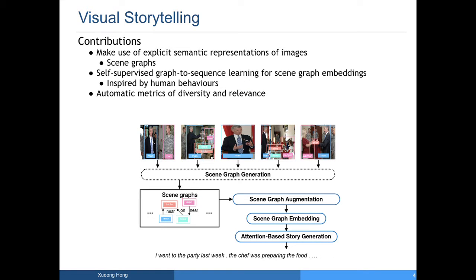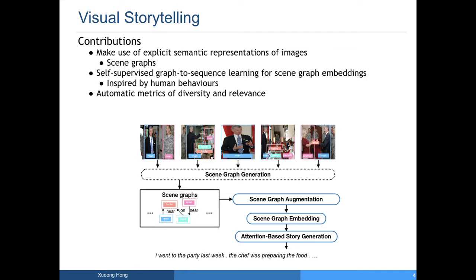We fulfill our goal by making the following contributions. First, we make use of an explicit semantic representation of images, named scene graphs. Secondly, we propose to use a graph-to-sequence method to learn the scene graph embeddings in a self-supervised manner, which is inspired by human behaviors. Finally, to evaluate the quality of our generated stories, we propose automatic metrics of diversity and relevance, in addition to reference-based metrics, to show that we generate more diverse and relevant stories.